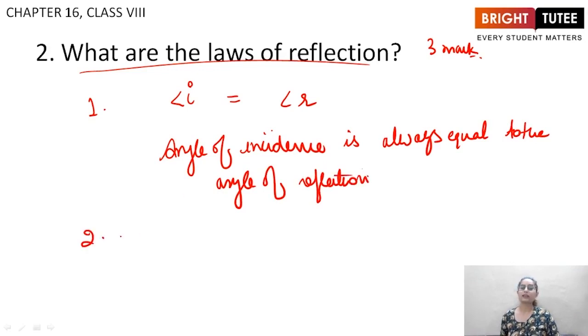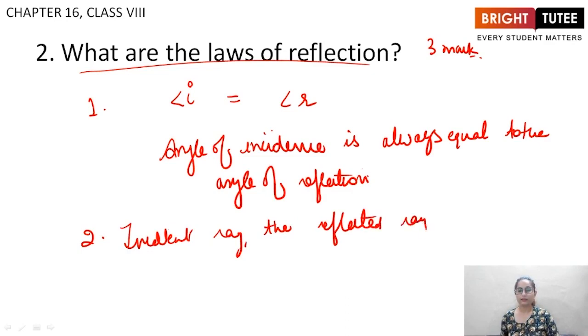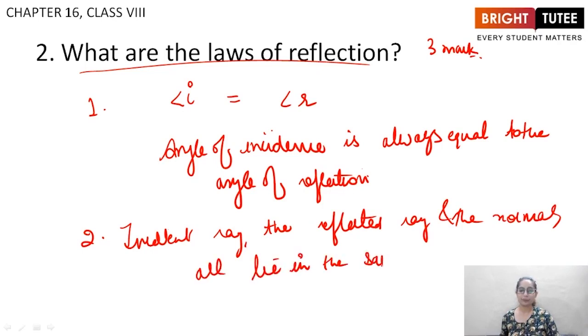Second is that the incident ray, the reflected ray, and the normal all lie in the same plane. They all lie in the same plane, basically. So these are the two laws of reflection.